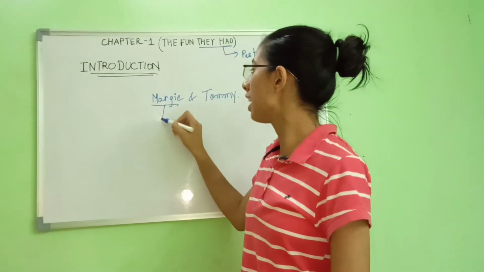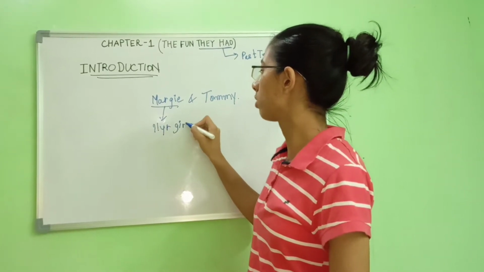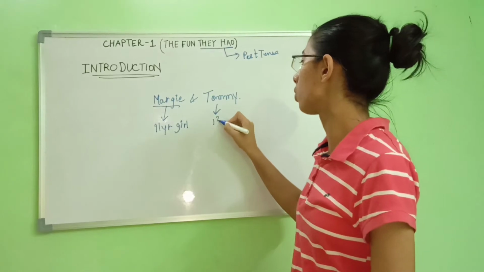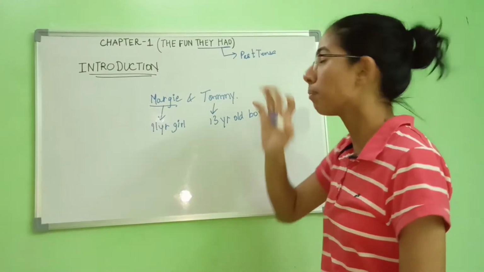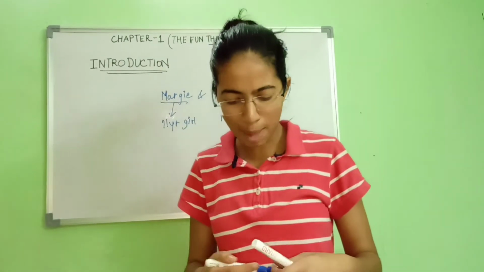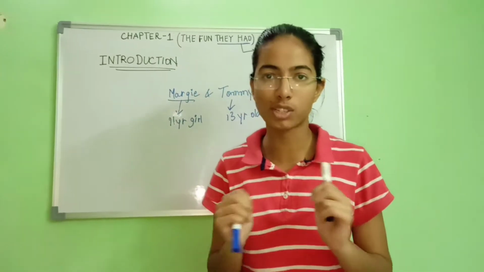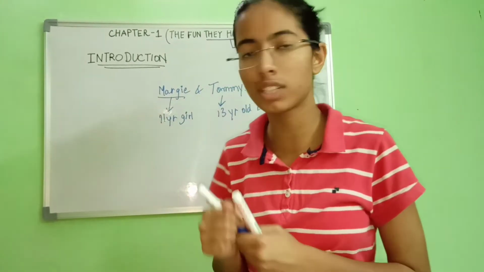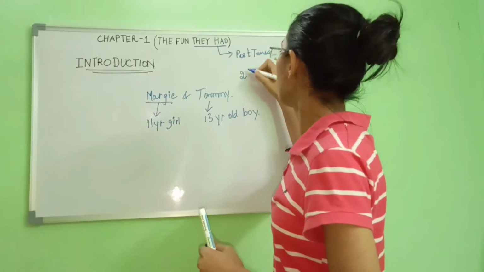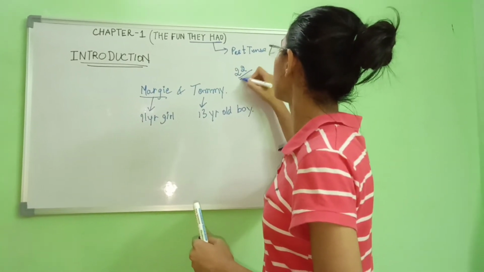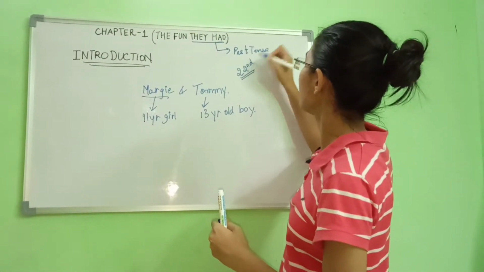The one is an 11-year-old girl, and Tommy is a 13-year-old boy. Okay, these are two main characters basically. So what happens is actually they are kids of the future generation. They are the kids of the future generation. Actually they belong to the 22nd century. They belong to the 22nd century.